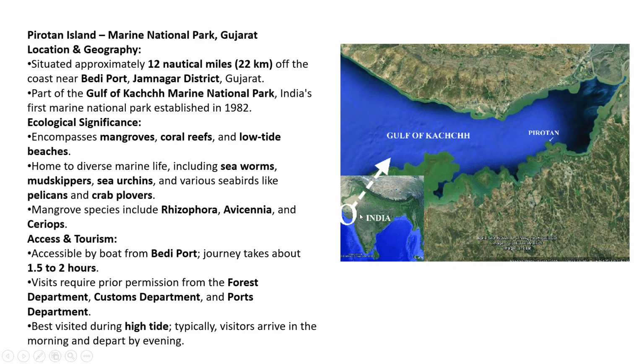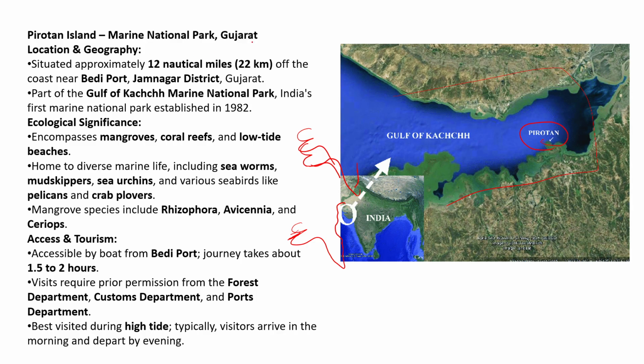Here it is Gujarat. If we observe that map, we have the map structure, and after that the shape. We have the Indian map like this. Here I will draw again. We have the Indian map like this. So here it is the Gulf of Kutch. In this Gulf of Kutch, here is the map, and the Pirotan Island is here. It is in the Gulf of Kutch. It is a small island.